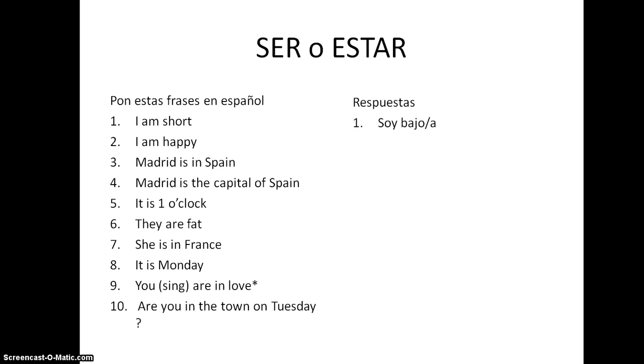Soy bajo, baja, permanent characteristic. This is why we use ser. We can't have buts here, but he might get taller, he might not. We can't predict that, so that's why we're going to use soy, ser.